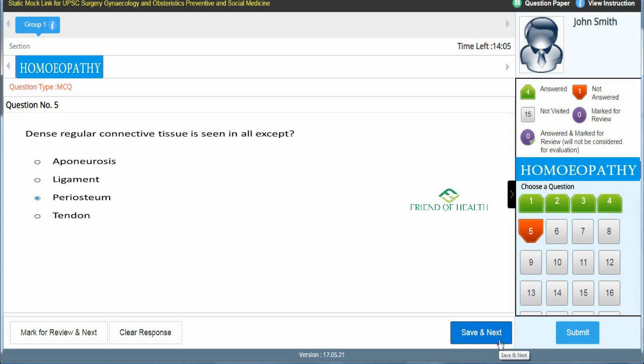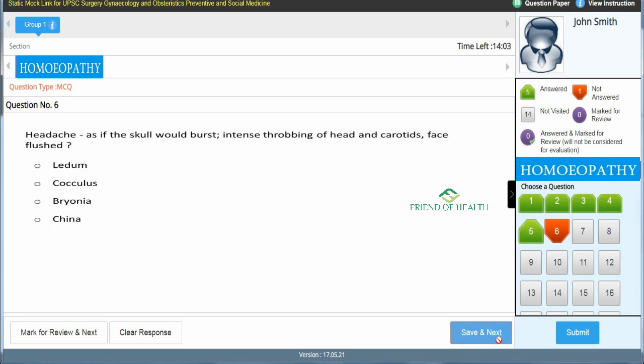So this is the 5th question from anatomy and we have answered it. So when you do save and next, we will go to the 6th question, and 6th question is from Materia Medica. 5 more questions we will see in this episode from Materia Medica and keynote. Headache as if the skull would burst, intense throbbing of head and carotids, face flushed. So Ledum pal, Cocculus, Bryonia, China, these are the options. So answer is China.